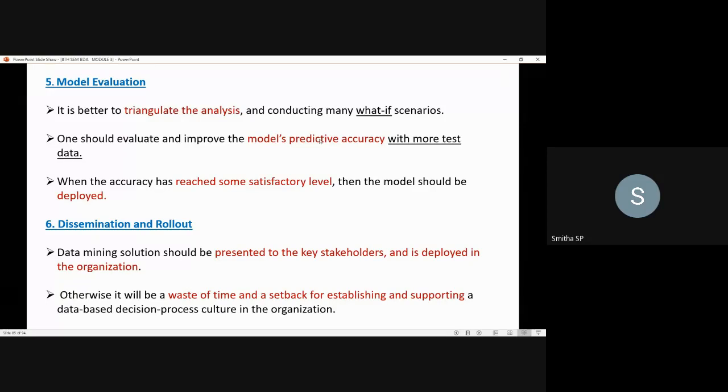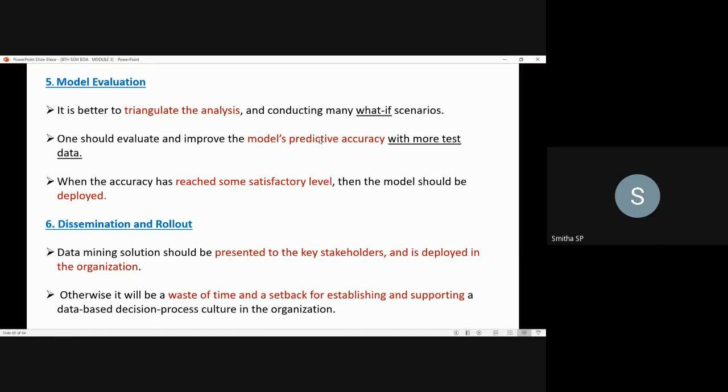So you should not easily accept what the data says the first time itself. Here you have to triangulate the analysis, in the sense you should apply multiple data mining techniques, then carry out the analysis process, then conduct what if scenarios.